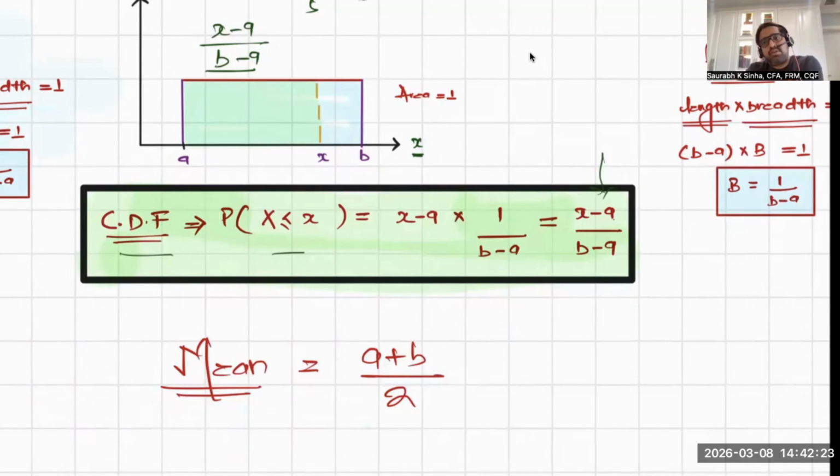Will you use uniform continuous distribution in life? Yes, you would. Whenever you are playing with random variables, whenever in Python you do np.random, or whenever you try to find a random variable in your Excel sheet, you're actually using uniform continuous distribution, because the probability of every outcome is identical in nature. Whatever the probability is, it's very near to zero, doesn't matter. But they are using uniform continuous distribution at the back end. Definitely, yes, you can change that random number generator from uniform to normal distribution or any other distribution. That is easy and most people are aware of how you can generate a random number in normal distribution.